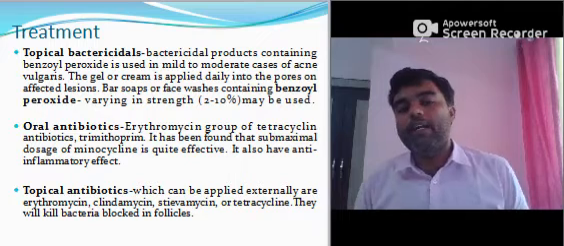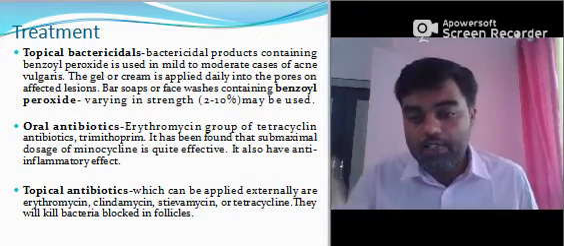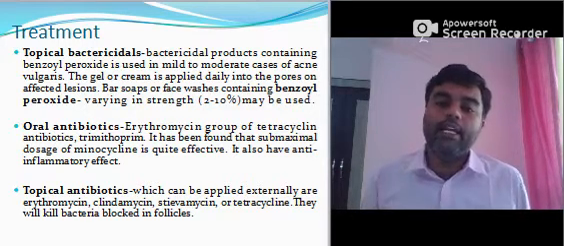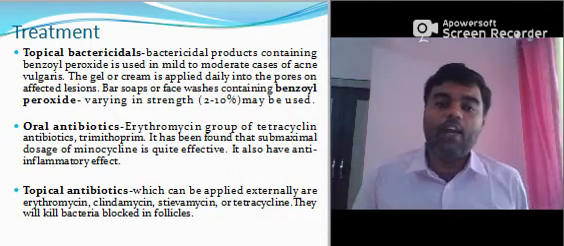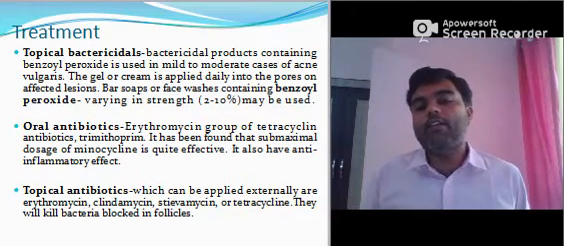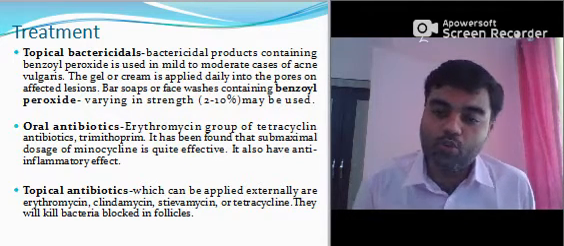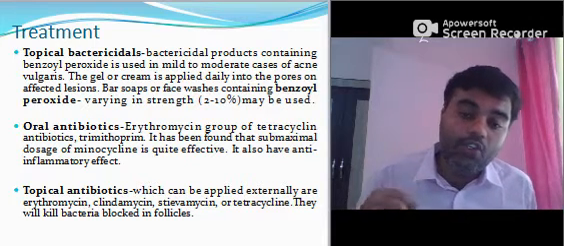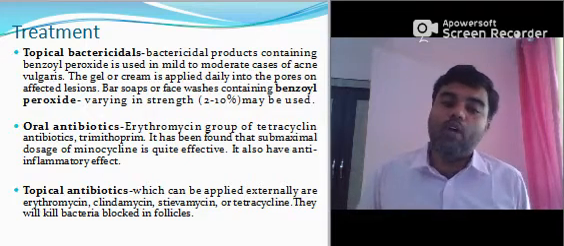Treatment is divided into some parts. First one is topical. Topical means you are supposed to apply directly on the skin. In the topical, bactericidal products containing benzoyl peroxide are used in mild to moderate cases of acne vulgaris. The gel or cream is applied daily onto the affected lesions. Then oral antibiotics, erythromycin, tetracycline, all antibiotics you are supposed to use to decrease the bacterial infection. Typical antibiotics which can be applied externally are erythromycin and clindamycin, which you apply directly.